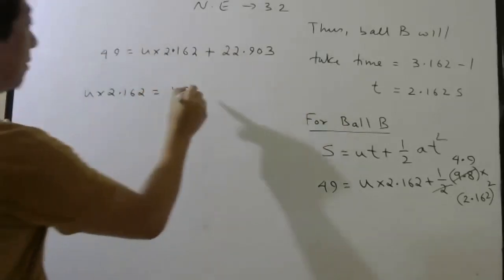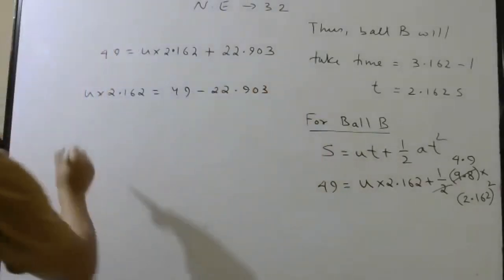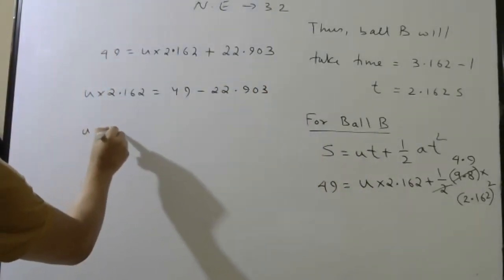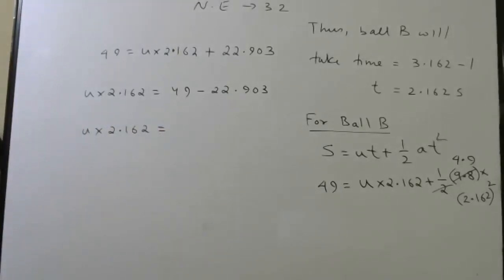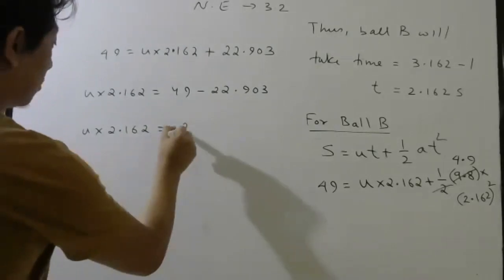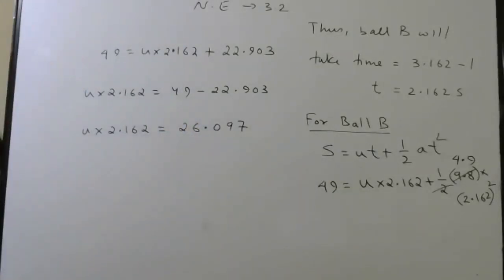If this comes here, it will be minus 22.903. That will give you u into 2.162 equals 26.097. Okay.